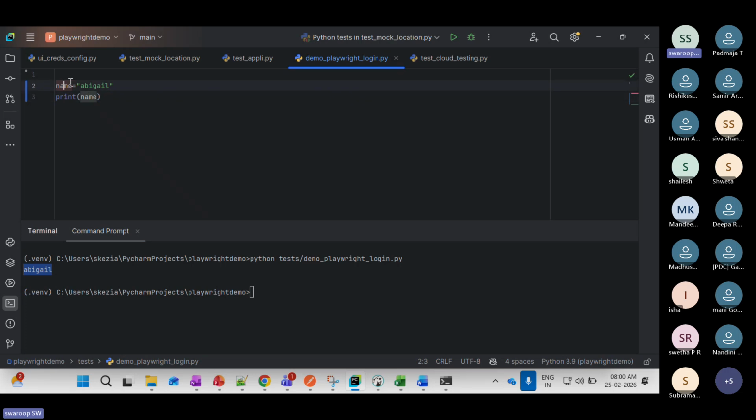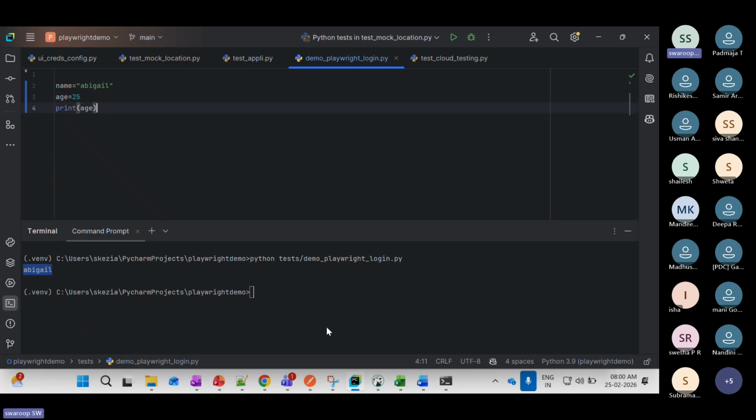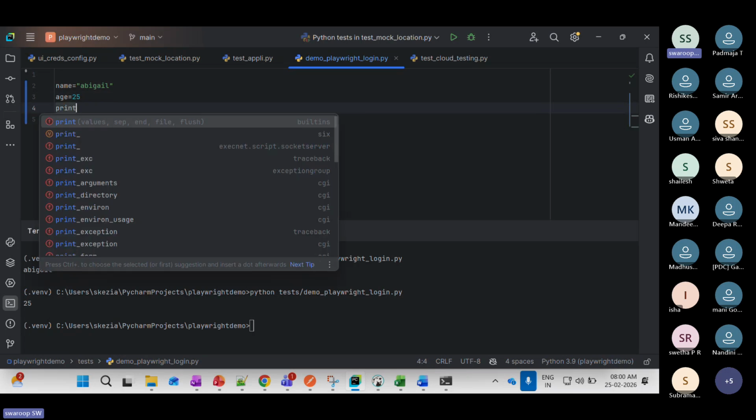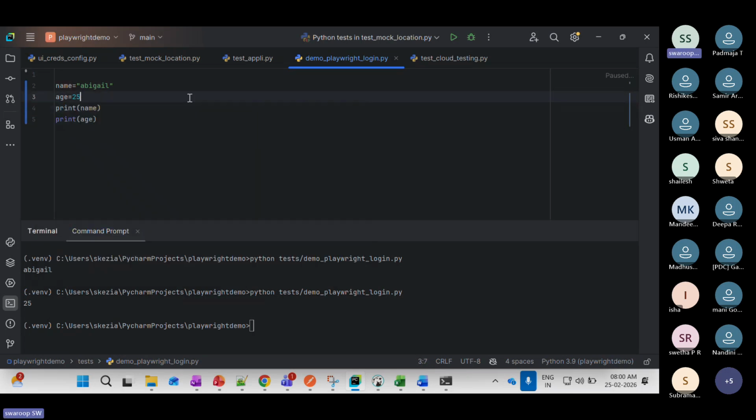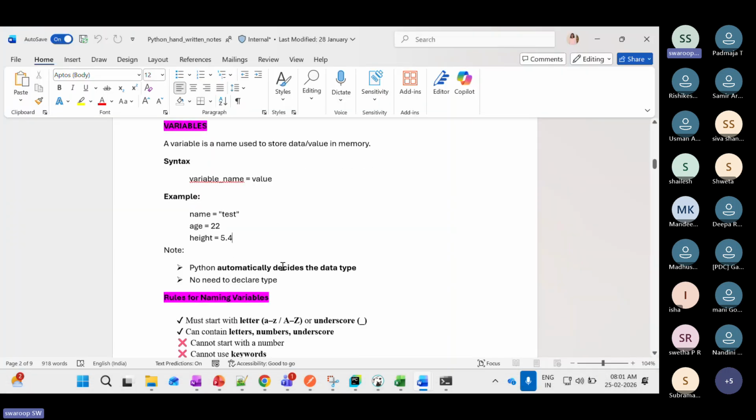It will hold whatever value you pass. If I say age equal to 25 and want to print that age, we can do that as well. If you want to print both, we can do that too. I'm just printing name and age, Abigail and 25. So this is called a variable.